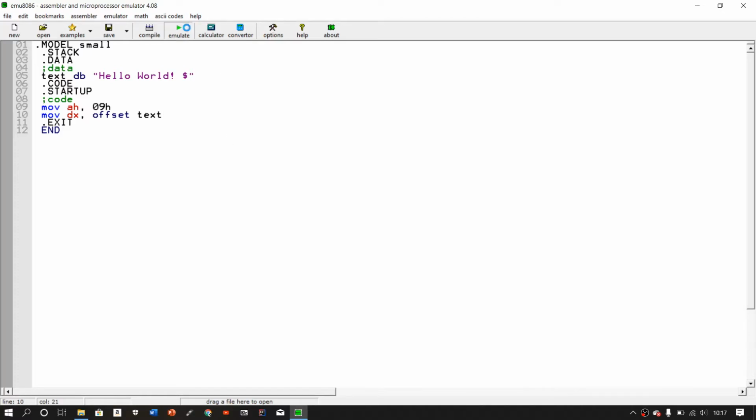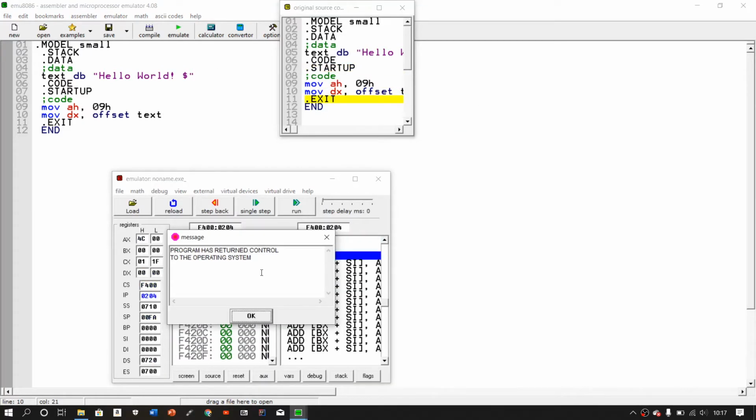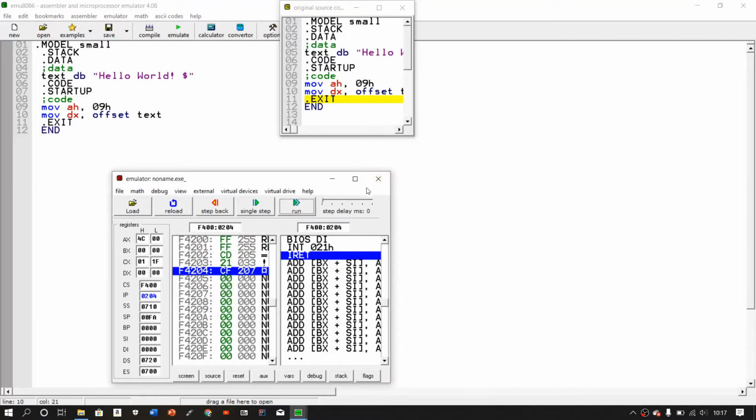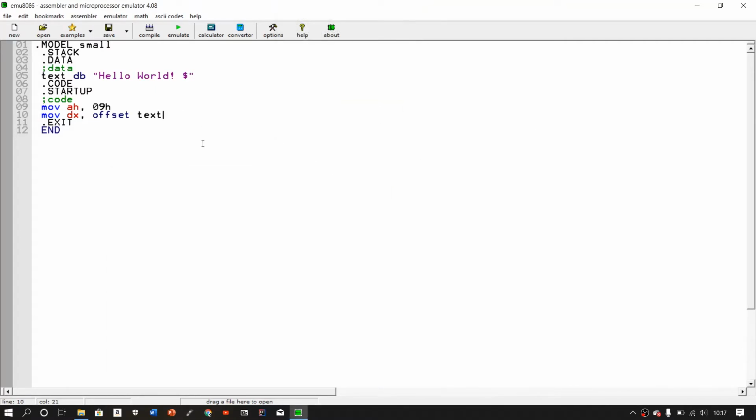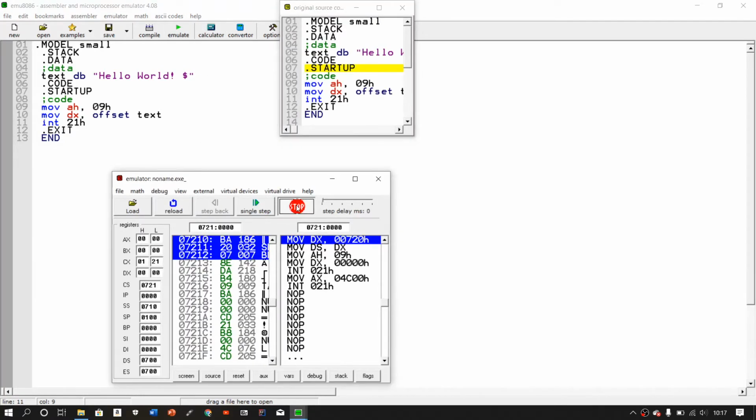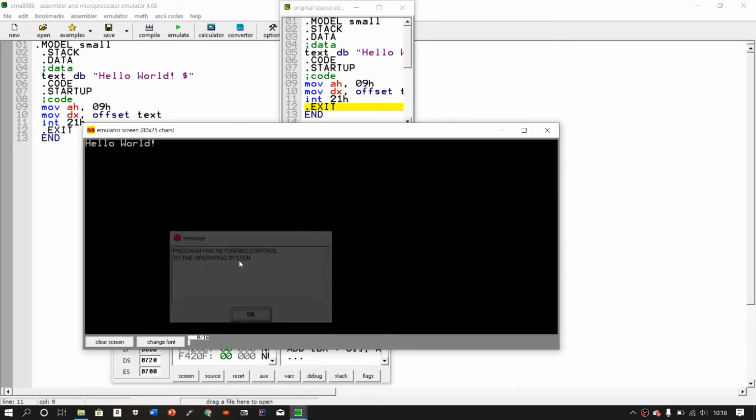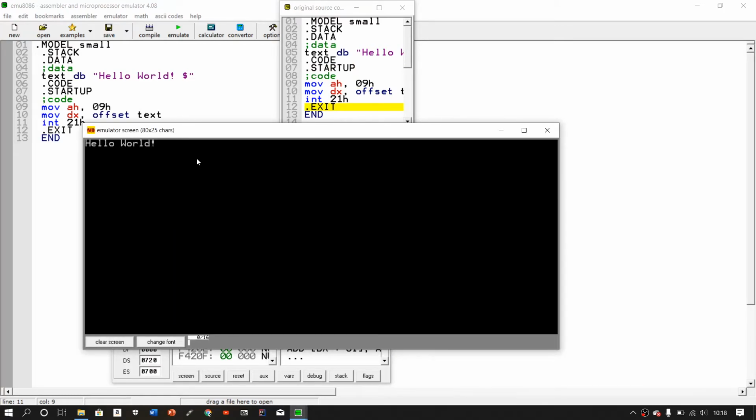And then if we run that, you'd see that nothing actually happens. And that's because you need to execute that using int 21h. So if you emulate that and then run, there we go, it displays hello world.